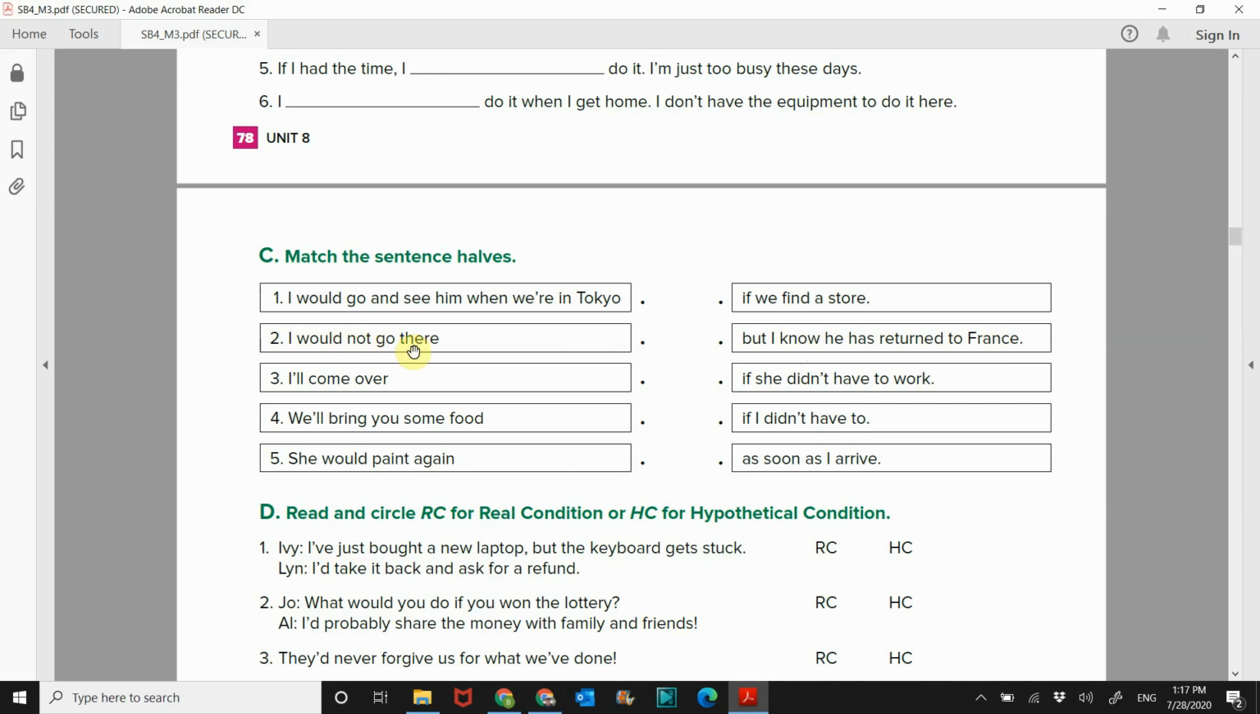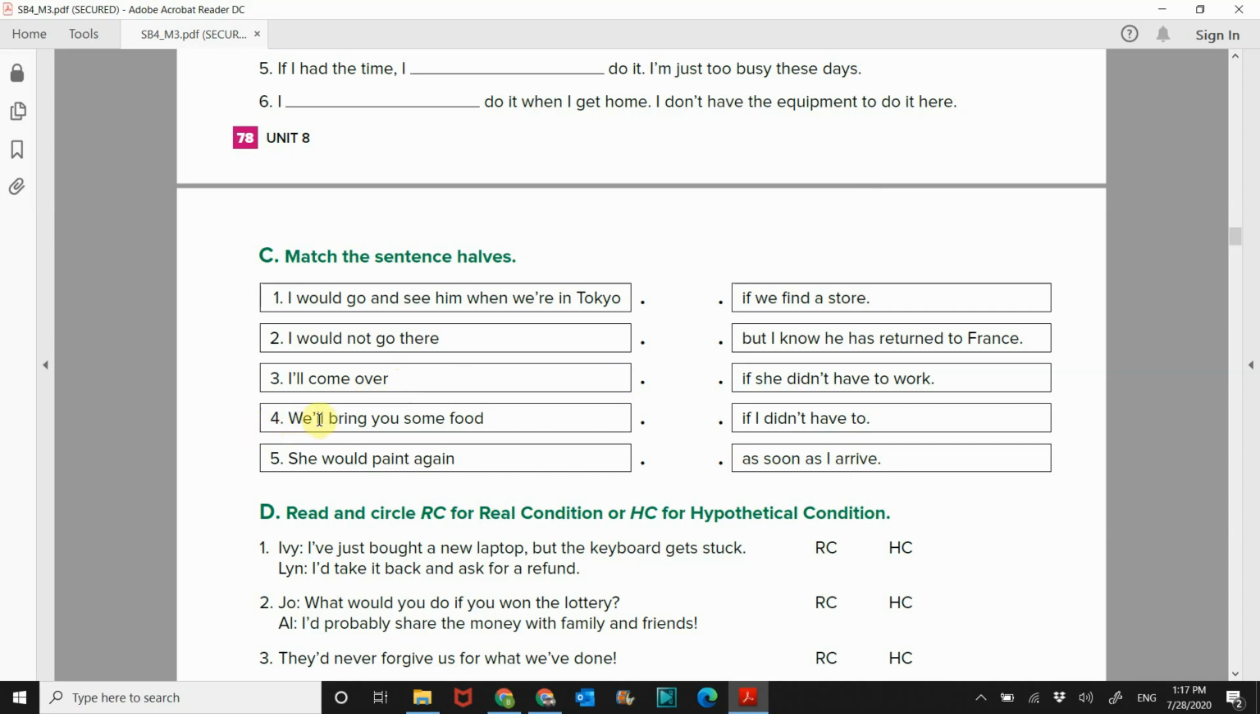I would not go there. So I, all right, that has we, she, I, and I. So there's these two. So I would not go there if I didn't have to. There you go. Number 3, I'll come over as soon as I arrive. All right.